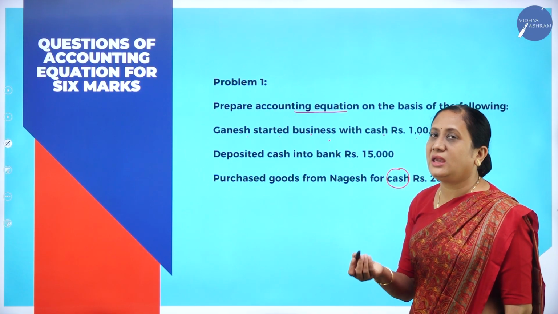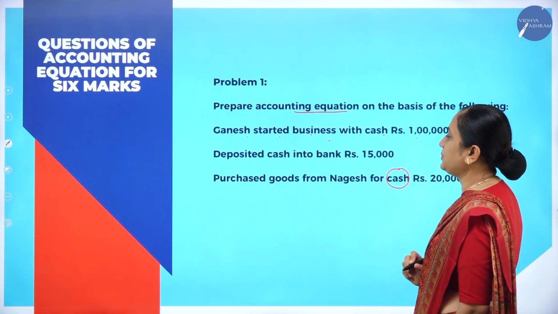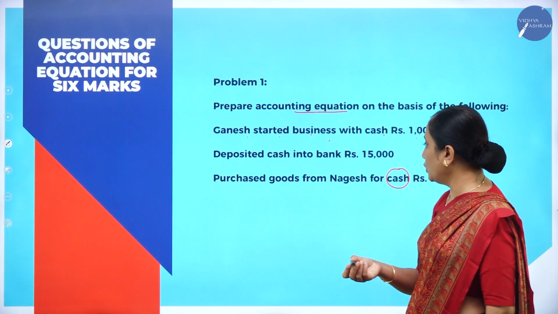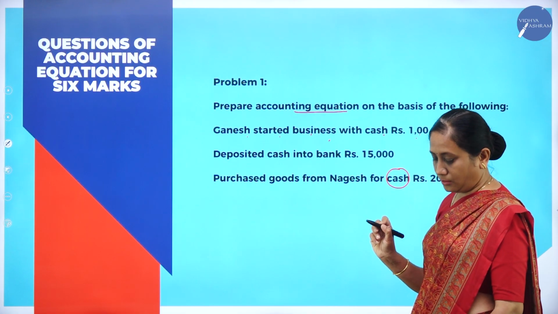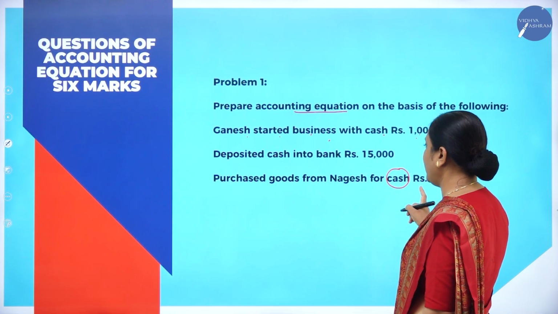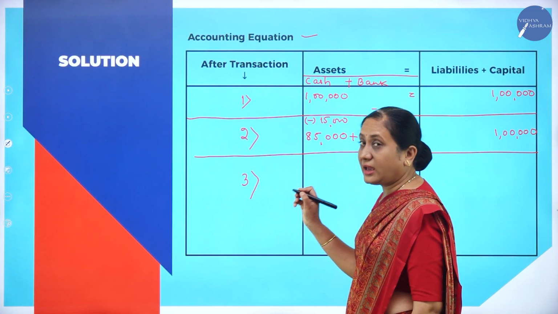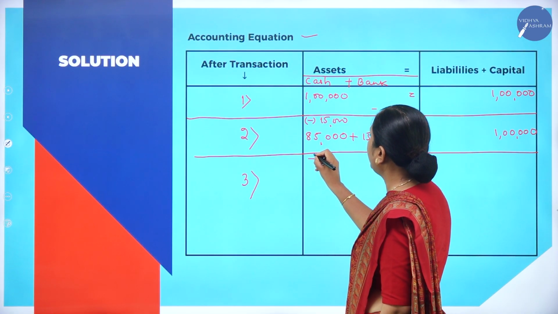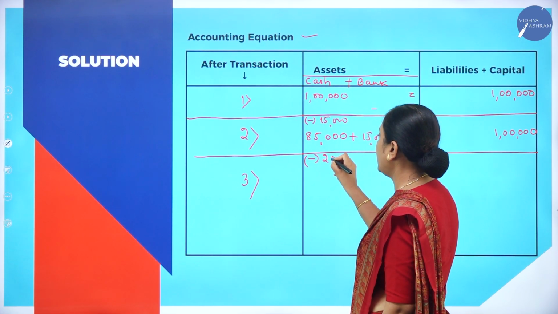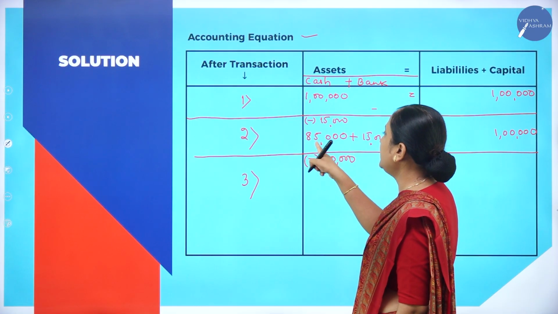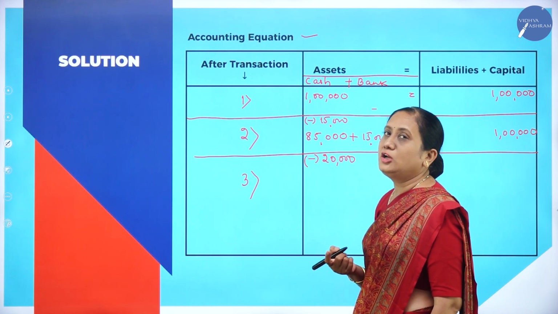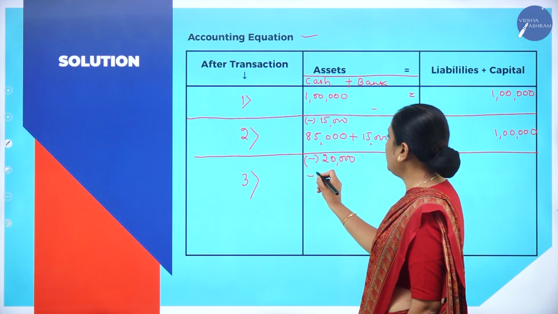How much is the business paying in cash? 20,000. The business is buying goods by paying 20,000 in cash. Correct? So what will happen? When I am paying cash and buying goods, my cash will reduce. Earlier my cash balance was 85,000. Now I have utilized 20,000 to buy the stock. Now the available balance is how much?